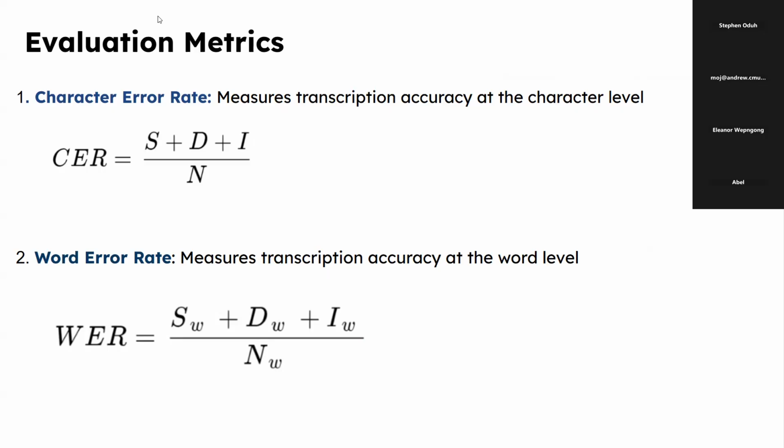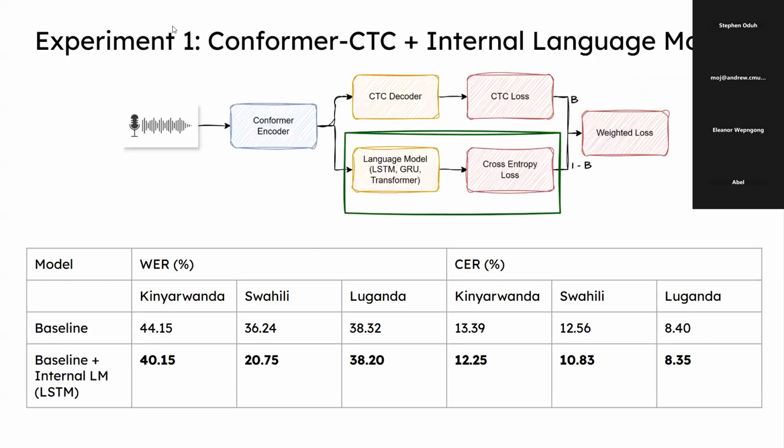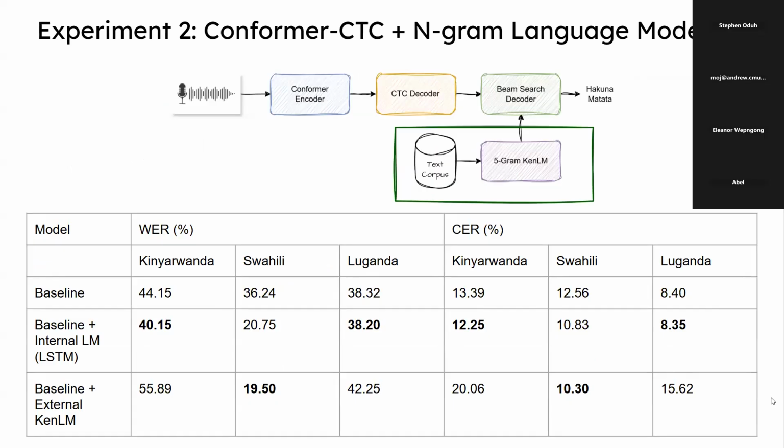Here's what we found. In our first experiment, where we used the conformer CTC with the internal language model, we saw improvement across all three languages. The strongest gains were in Swahili, where the error rate dropped by about 42%. In our second experiment, using the external KenLM, the benefits were more limited. It only improved performance for Swahili, mainly because it had the most text data to support a well-trained language model.